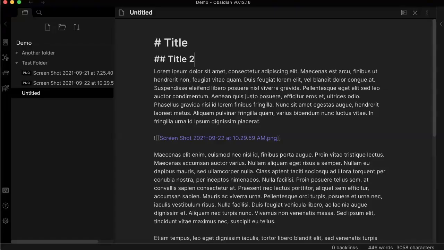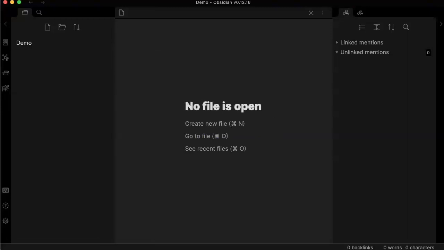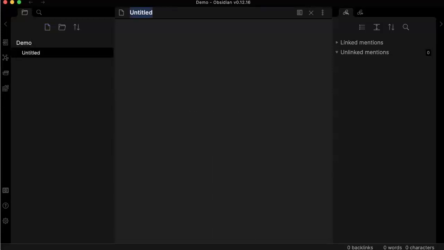Let me just jump into Obsidian right now to show you exactly how this link feature works. Let's assume that I'm creating a new node here, and this node is about a computer. Here I'm going to put a description of what a computer is, blah, blah, blah. Now let's create a new node about a phone. If we combine those two ideas, we're going to come up with a smartphone. This is to show you how you can come up with different ideas.